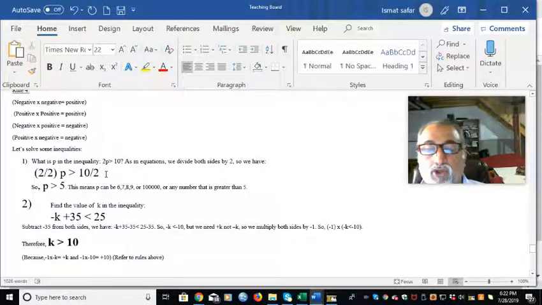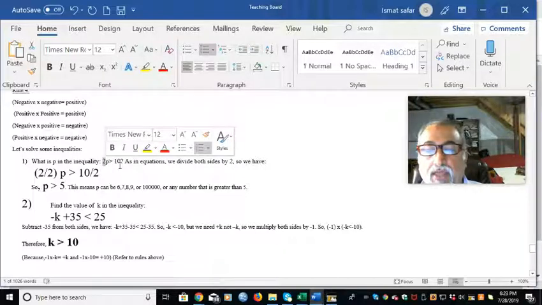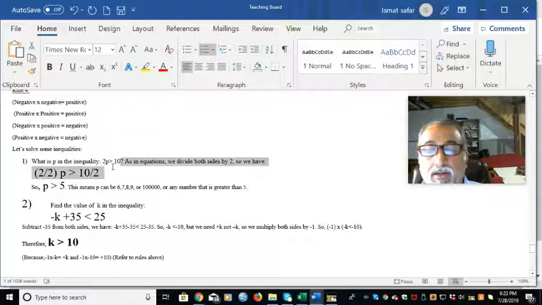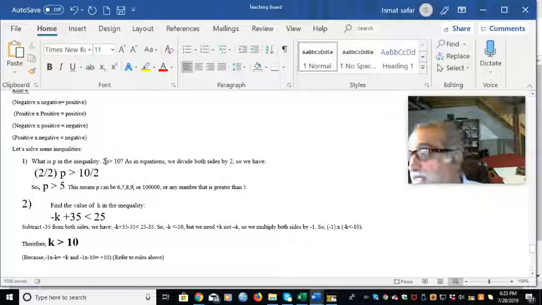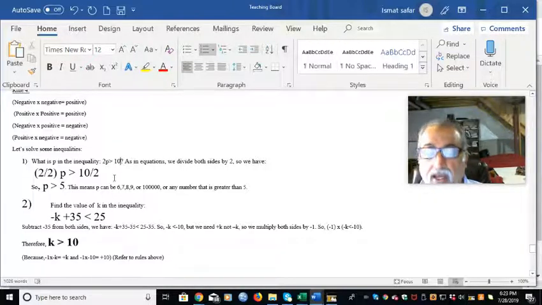So 2p greater than 10. Let's divide both sides by 2. We can do that, right? We divide this 2 by 2, and this 10 also by 2. Remember, you cannot divide this side by 3 and this side by 5, because we mess up the inequality.